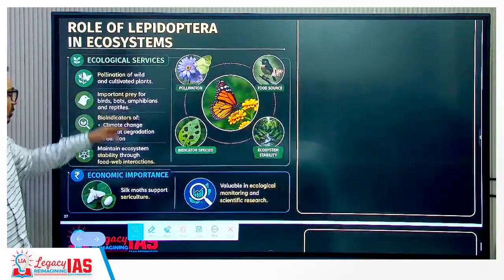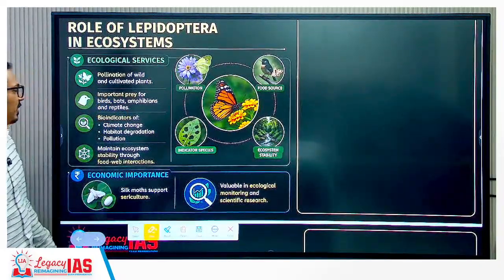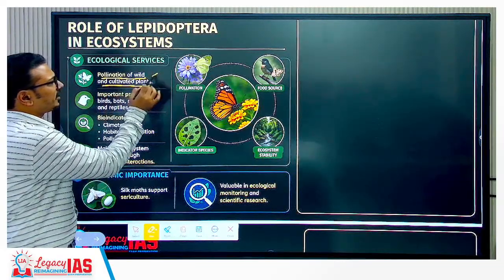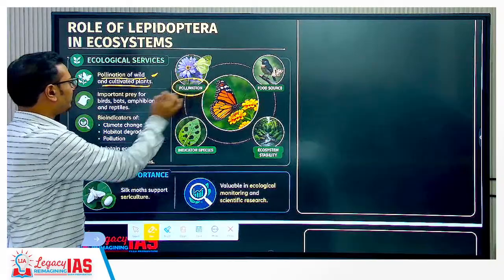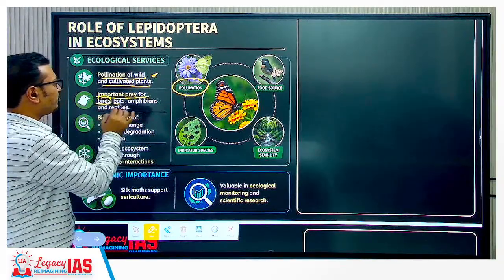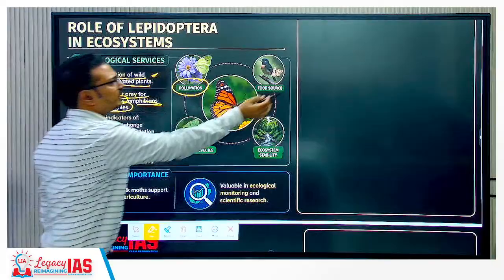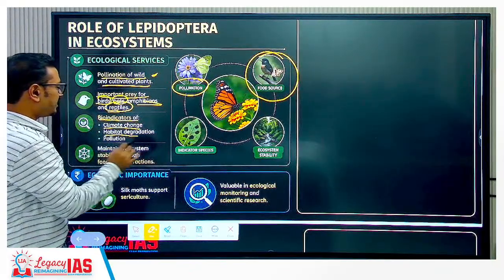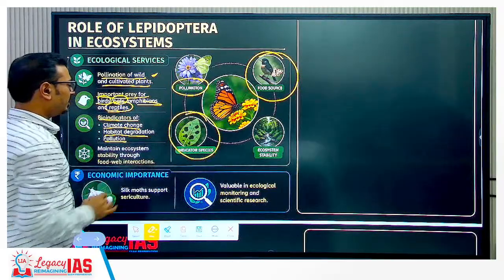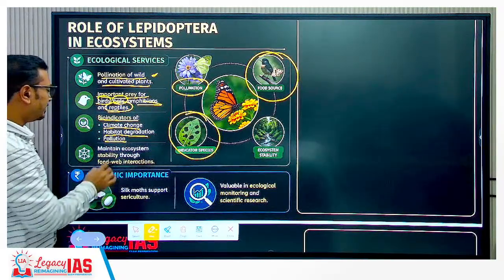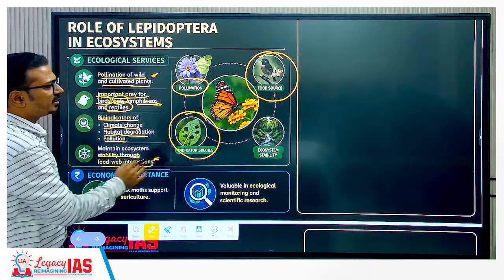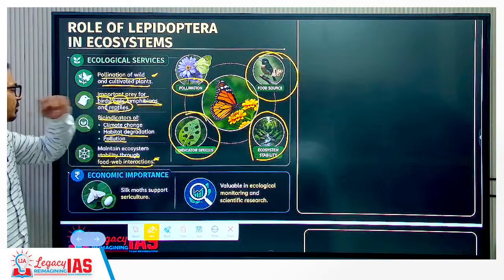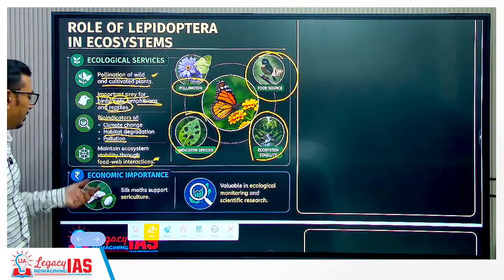Now the role of Lepidoptera, the species in that family. First of all, pollination of wild and cultivated plants, a very important aspect. Second, important prey for birds, bats, amphibians and reptiles, so as a food resource it is important. Then bioindicators of climate change, habitat degradation and pollution, and maintaining ecosystem stability through food web interaction. So these four functions of the species of this family are important.